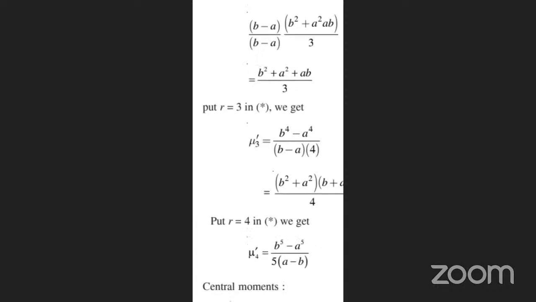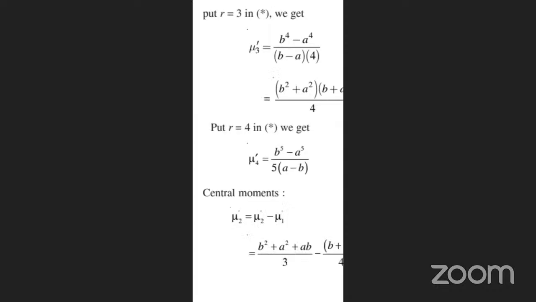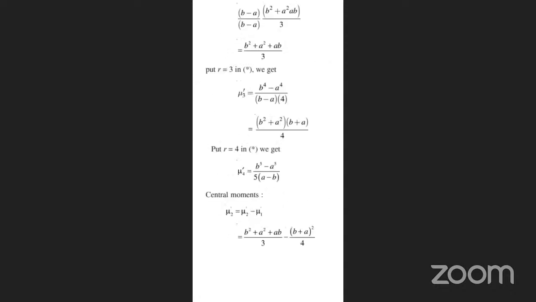So r is equal to 4, mu 4 dash is equal to (a power 5 minus b power 5) by 5 into (a minus b). Now there is the condition mu 2 is equal to mu 2 dash minus mu 1 dash squared. We apply (b square plus a square plus ab) by 3 minus (b plus a) whole square by 4. After the simplification, that is (a minus b) whole square by 12. For these conditions you have to do the LCM here.